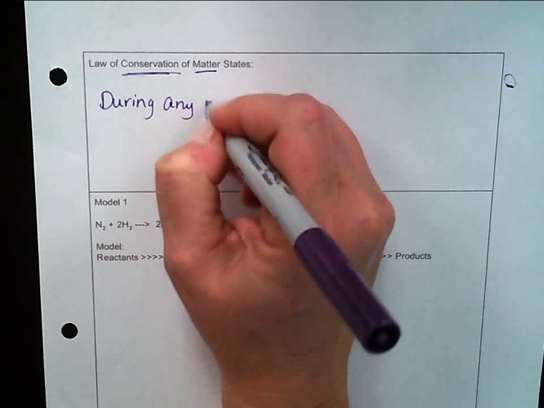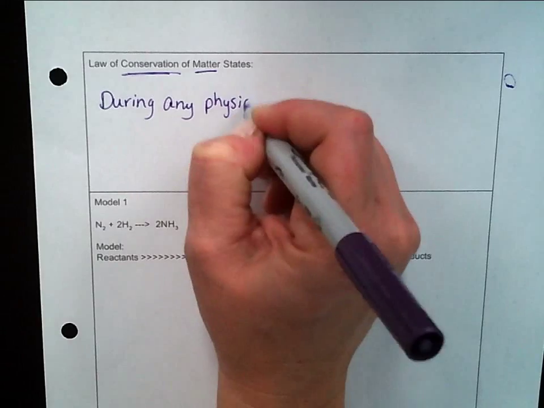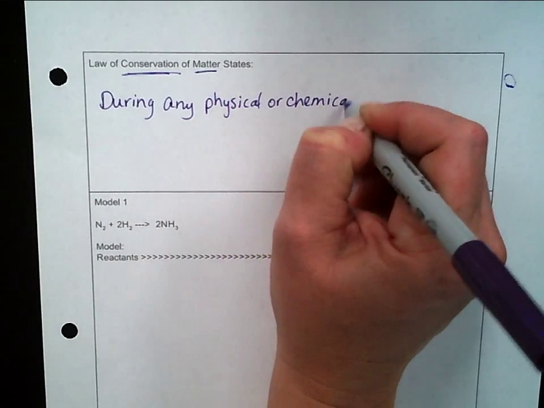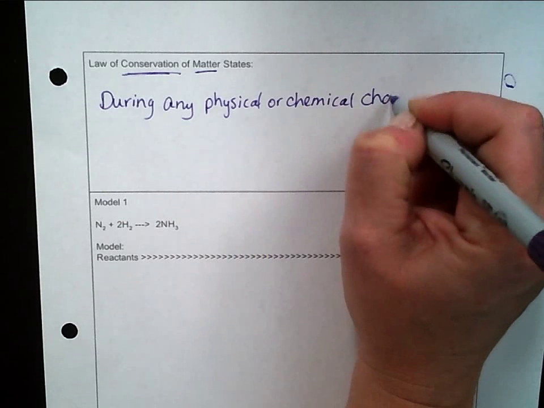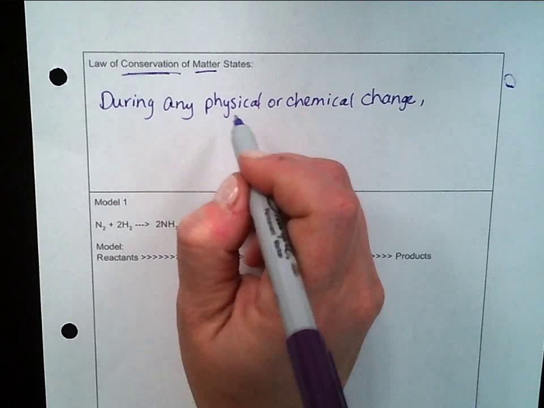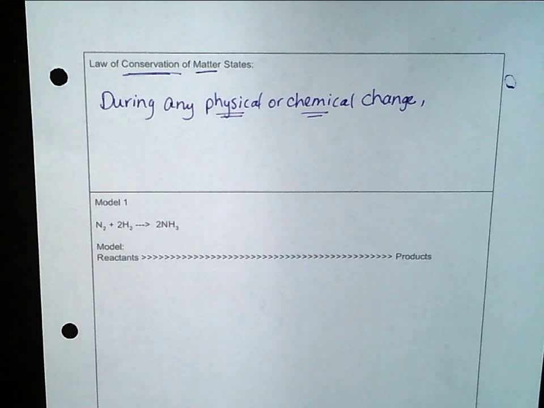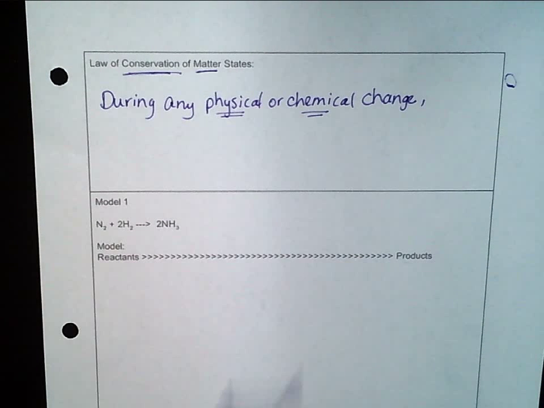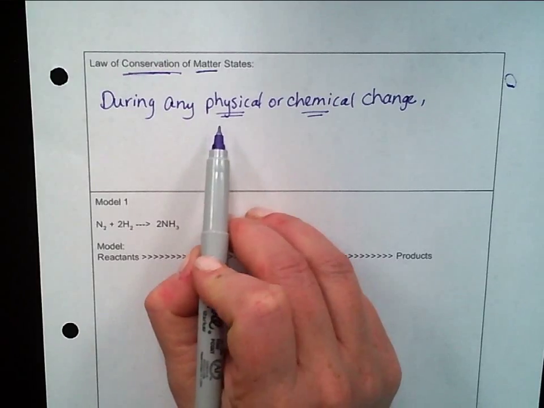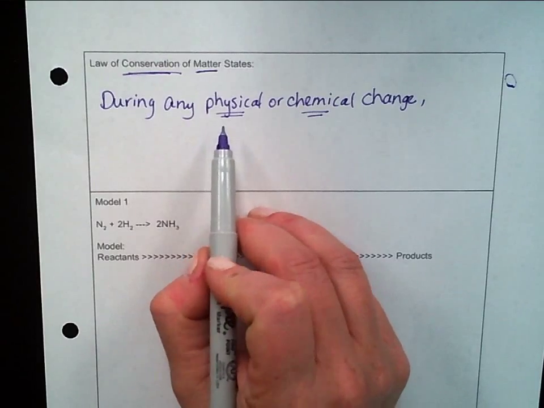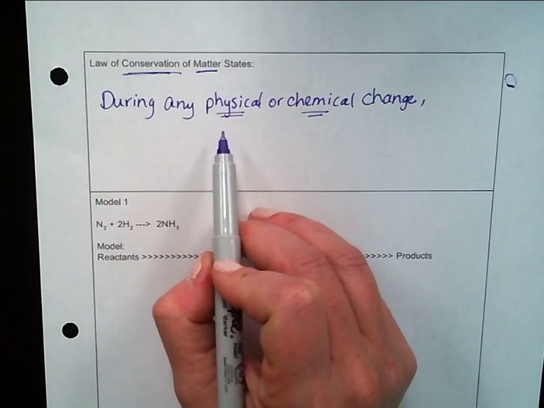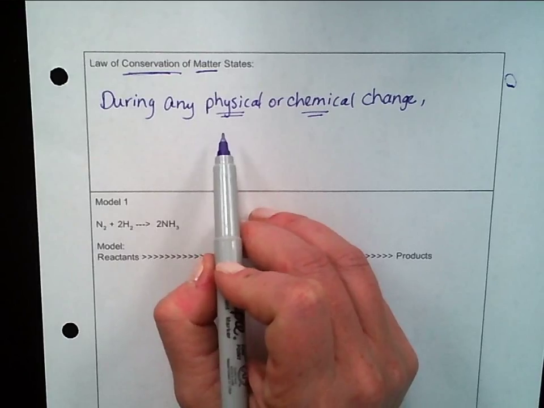I'll say any physical or chemical change. And let's talk real quick right here about the difference. This was a lot of middle school science, a lot of elementary school science. You learned the difference in physical and chemical changes. Physical changes are when you melt something, or you boil something, or you crush something, or you cut something. You're not creating anything, well, not say creating, but you're not transforming that into something new.